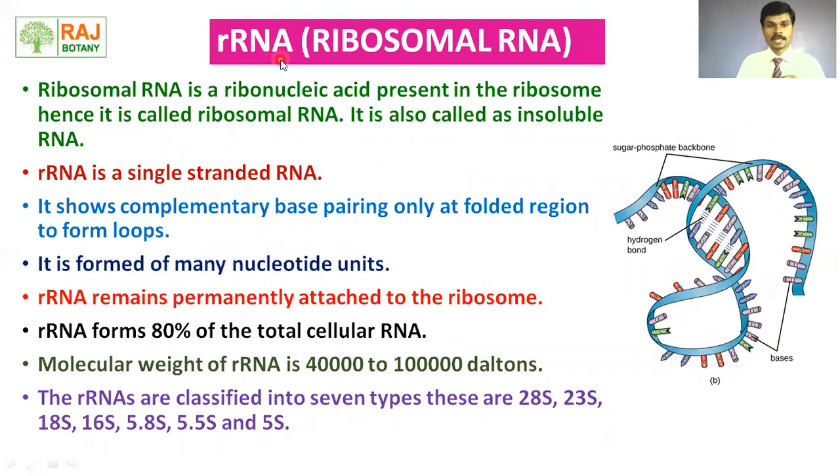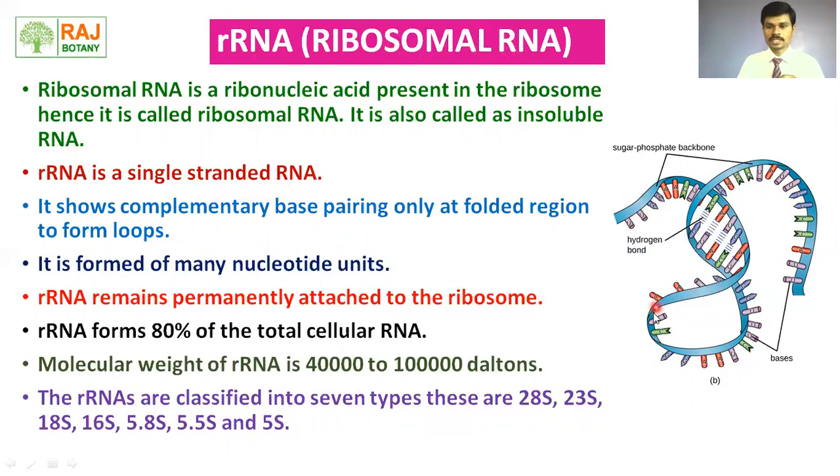Let's see the second type of RNA, rRNA, ribosomal RNA. R stands for ribosomal. Ribosomal RNA is a ribonucleic acid present in the ribosome. Hence, it is called ribosomal RNA. It is also called insoluble RNA because it does not dissolve in the cytoplasm. rRNA is a single stranded RNA.